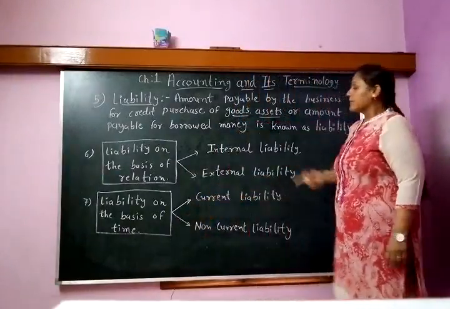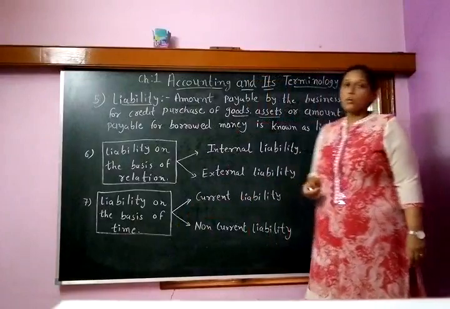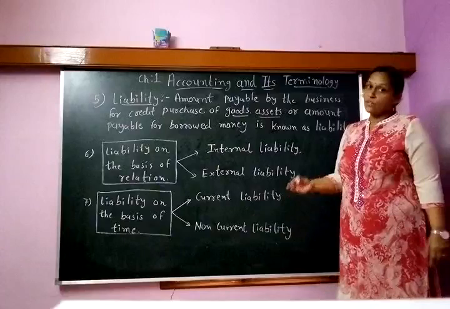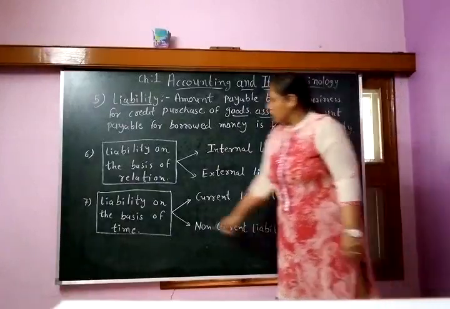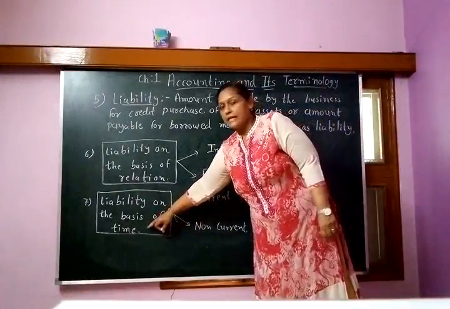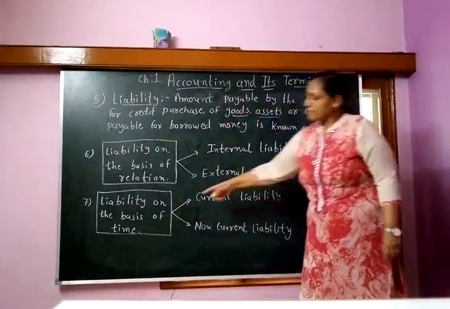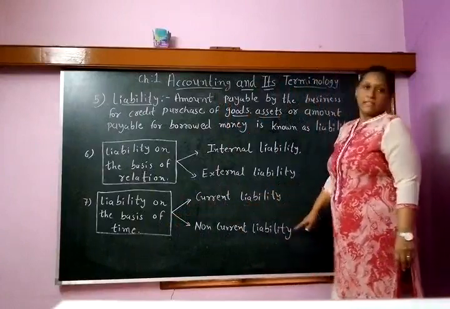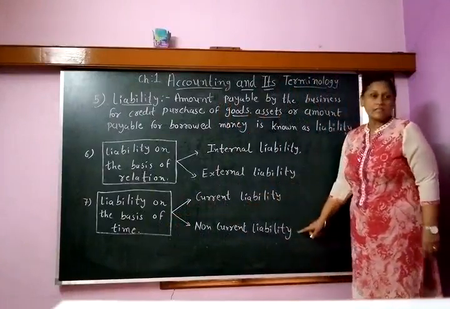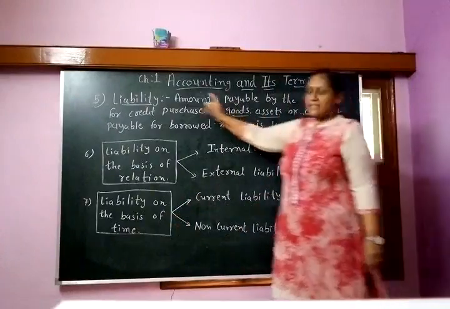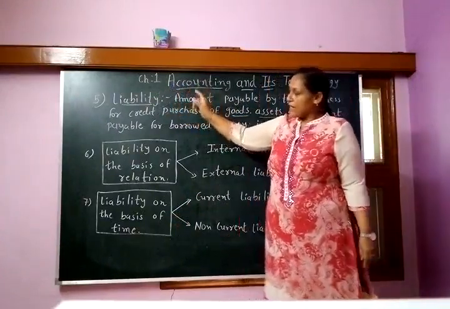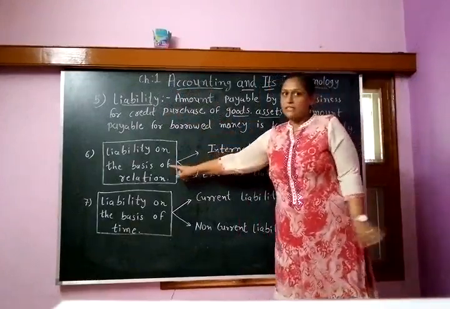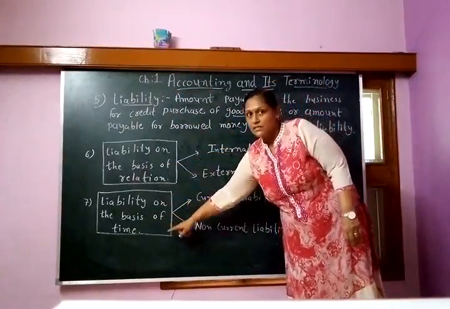Let's say a bank loan or a loan from a financial institute, which can be repaid after 3, 5, or 7 years. That liability is called non-current liability. So again, liability can be divided on the basis of time into two types, current liability and non-current liability. So these are our terminologies number 5, 6, and 7: liability, liability on the basis of relation, and liability on the basis of time.